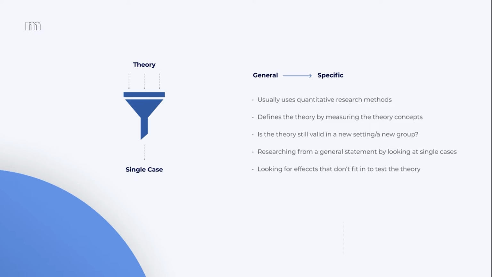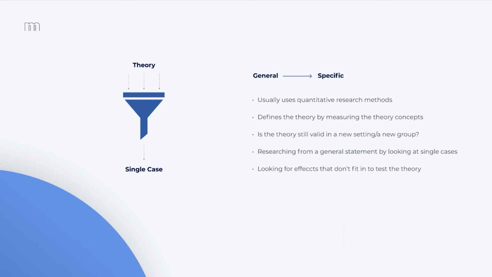Deduction usually uses quantitative research methods to establish rules and defines theories by measuring the theory concepts. So we have to test, is the theory still valid in any setting or group? Can we still predict the effect in a different environment? This makes it important to look at single cases to find potential effects that don't fit into the theory.